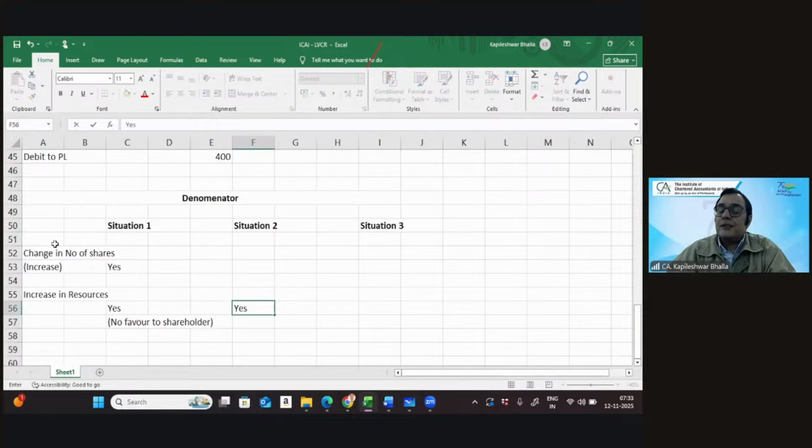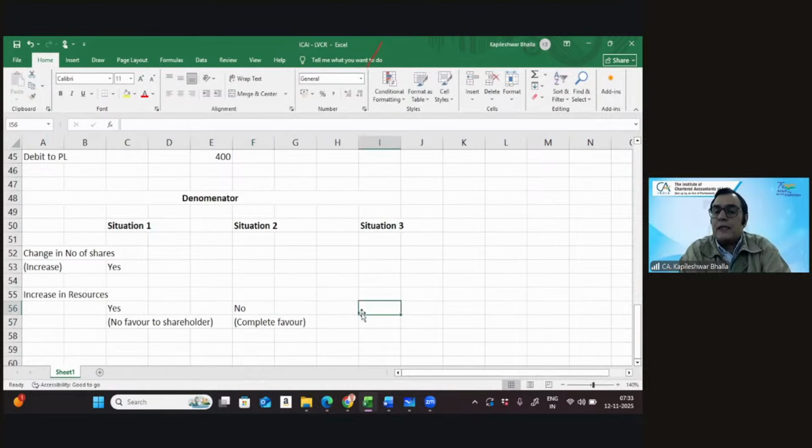And the answer is, let's say, no. So when you say no, that means there is a complete favor to the shareholder in this particular case. And the third situation, what I'm looking at is, is there an increase in resources? And I say yes. But in this case, I'm saying that there is a partial favor to the shareholders of the company. Now, you must be thinking, what am I trying to connote with this?